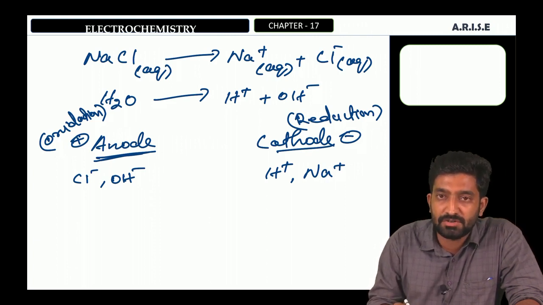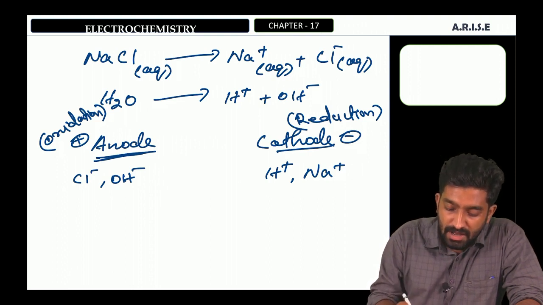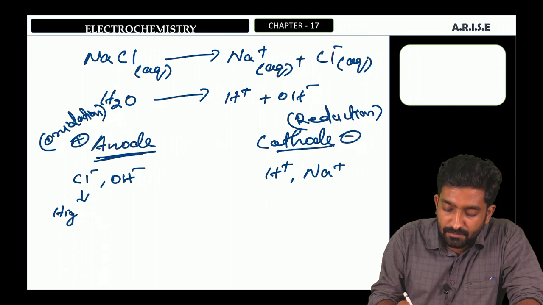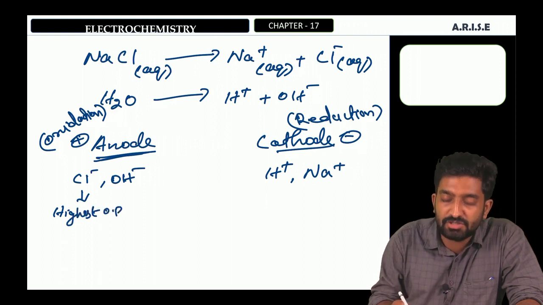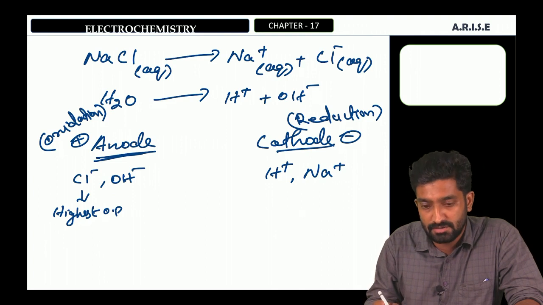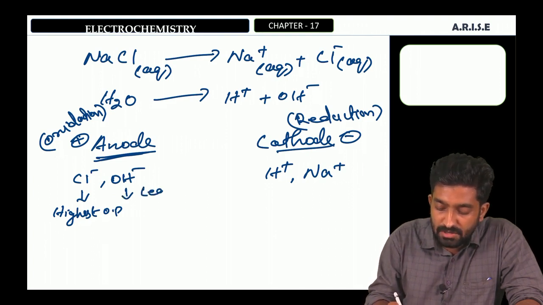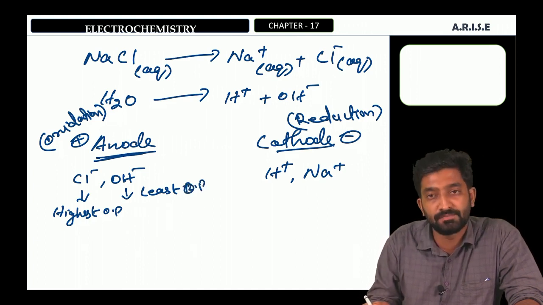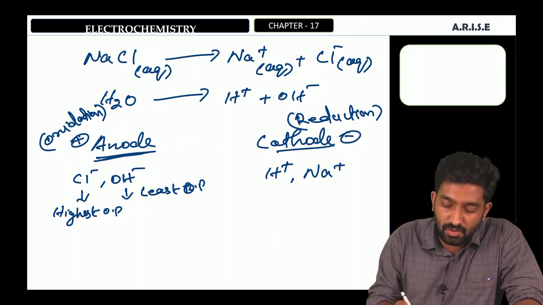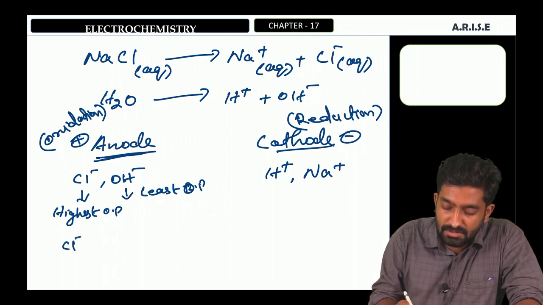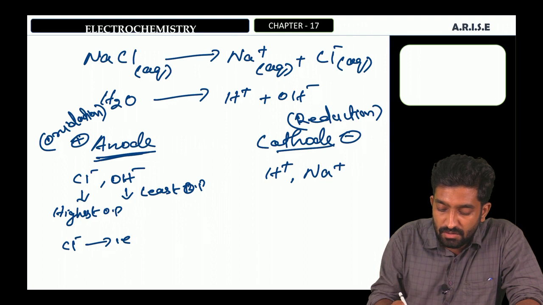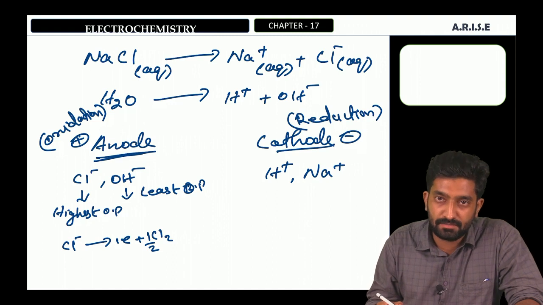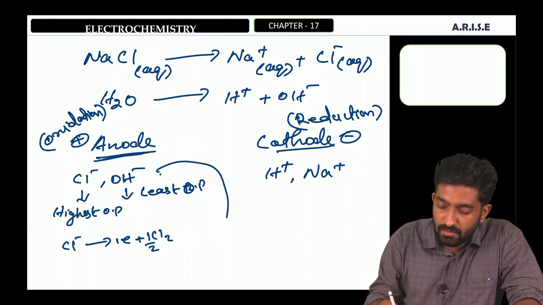At the anode, an oxidation reaction takes place. The highest oxidation potential is for chlorine as compared to OH-. OH- has the least oxidation potential. Therefore, the chloride ion will undergo oxidation, that is Cl- will lose one electron and become a chlorine atom. And the OH- ion will remain in the solution.